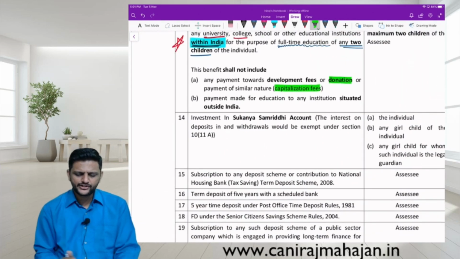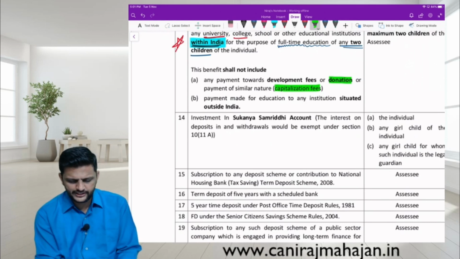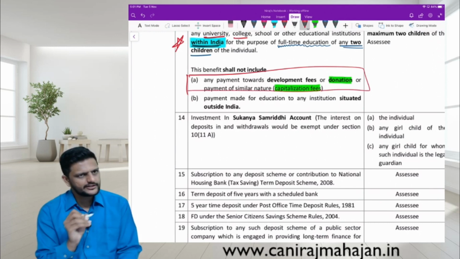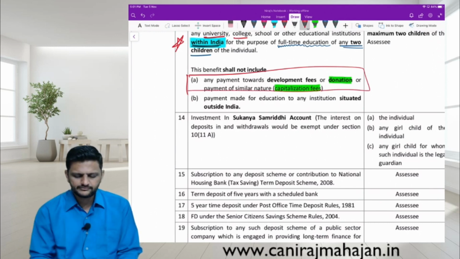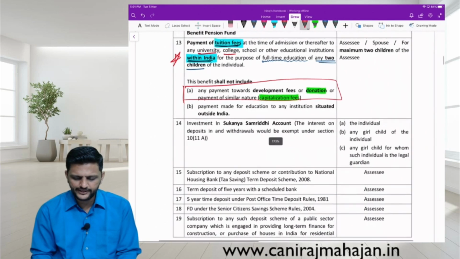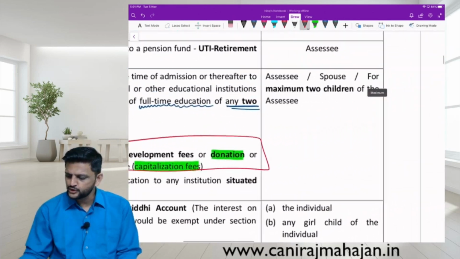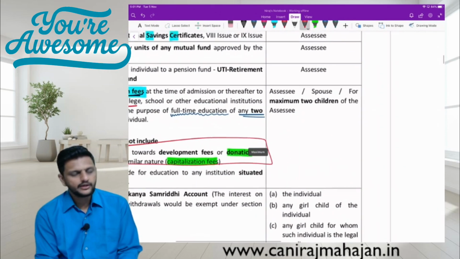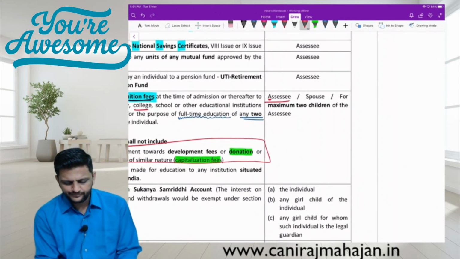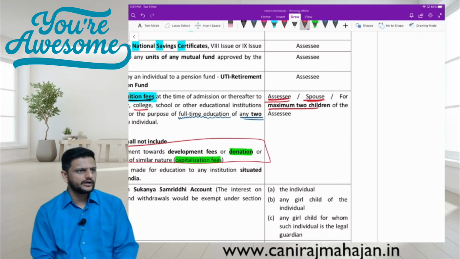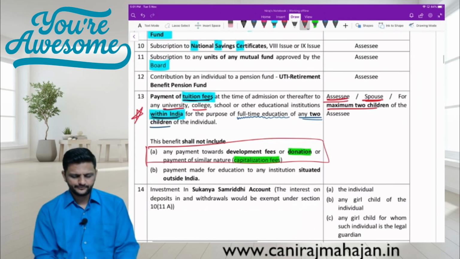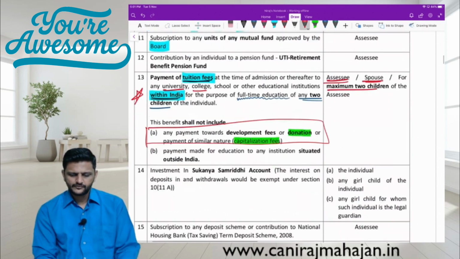And payment made for education to any institution outside India not allowed. See, this part obviously is not tuition fees. These are donations mainly for getting the seat actually, correct? That is not allowed as deduction. Education of tuition fees of self, spouse, or again you know maximum 2 children of the assessee, correct? Maximum.